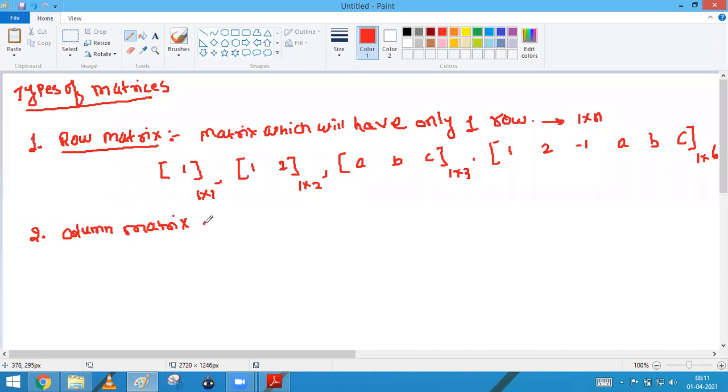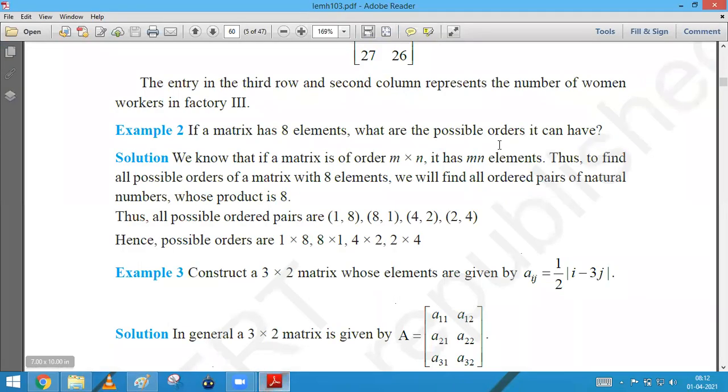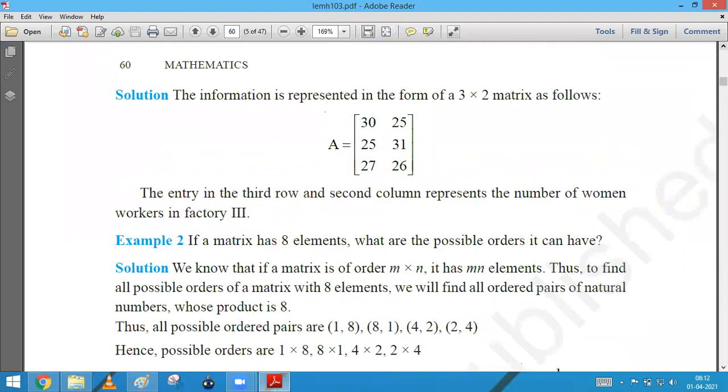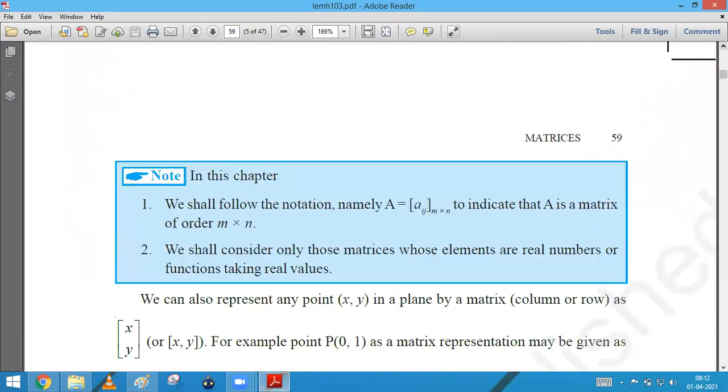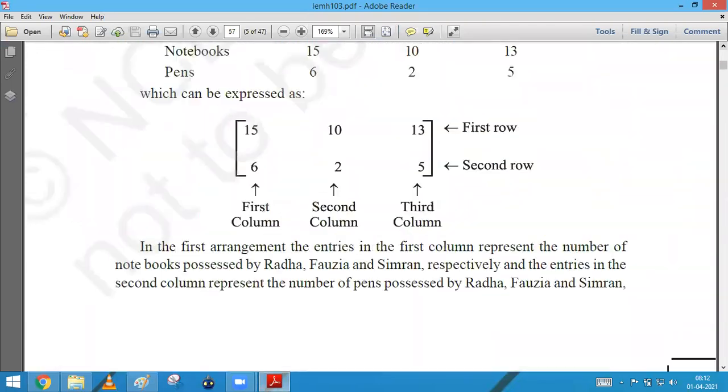After that, we have to discuss the column matrix. Column matrix. What is the column matrix? It means basically a matrix which possesses only what? Only one column. Only one column is basically called what? The column matrix.